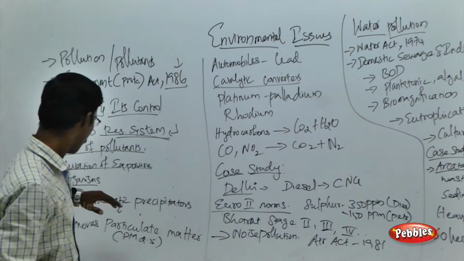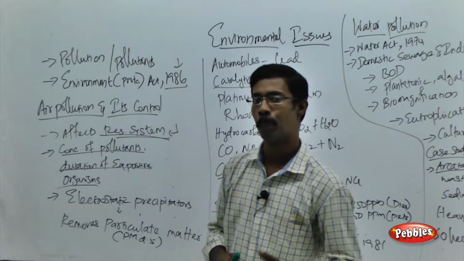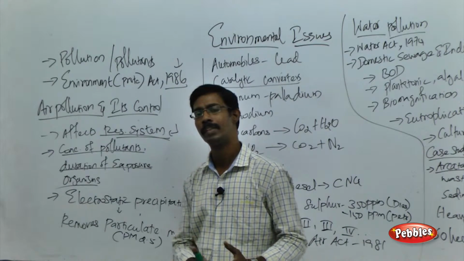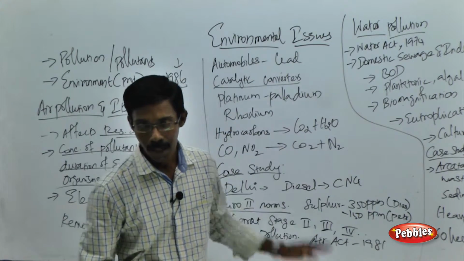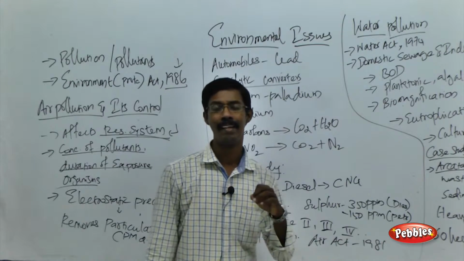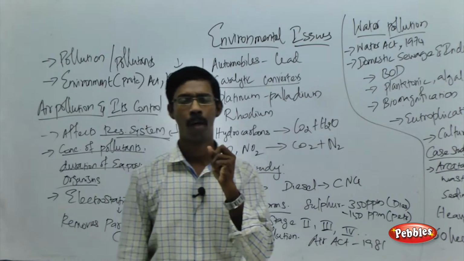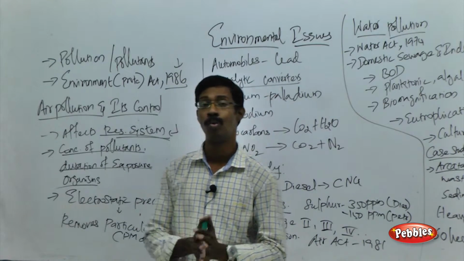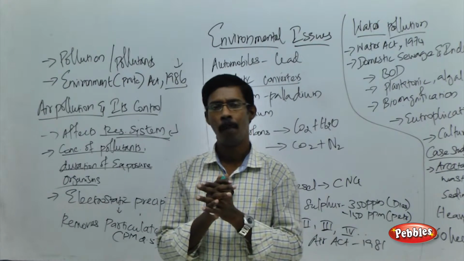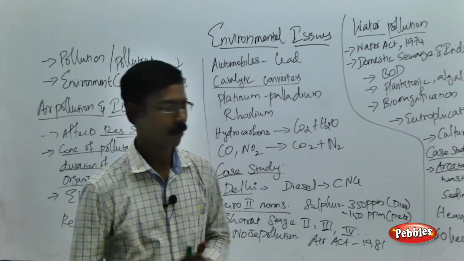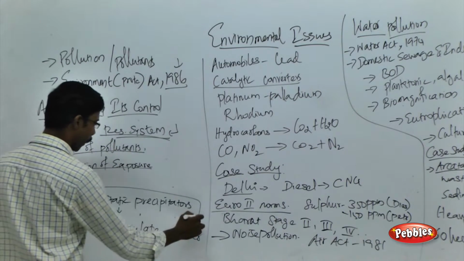And what about the control? How can we control the pollution? As I told you, urbanization and industrialization are the major cause of pollution, especially air pollution. In industrialization, from different kinds of industry, a huge amount of gas or smoke is released into the air, and that will cause pollution to the air. So how can we control the air pollution?